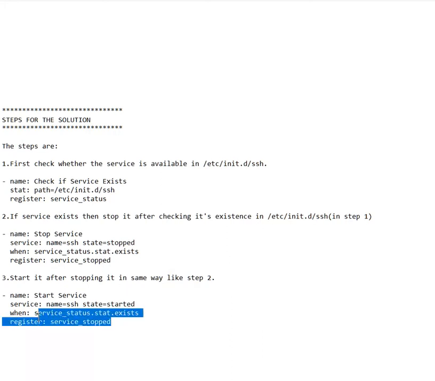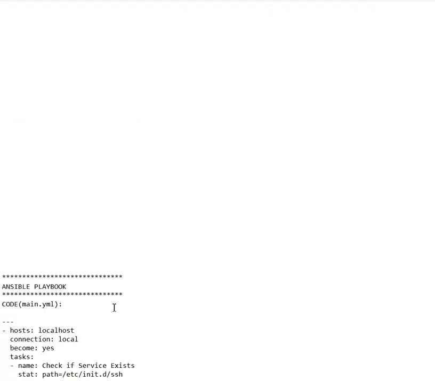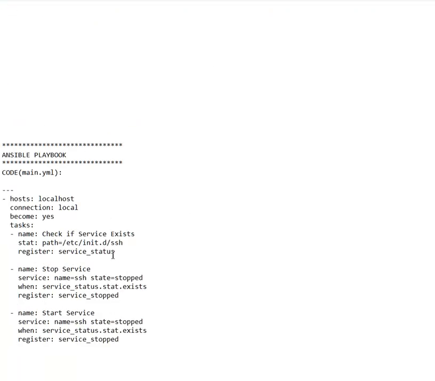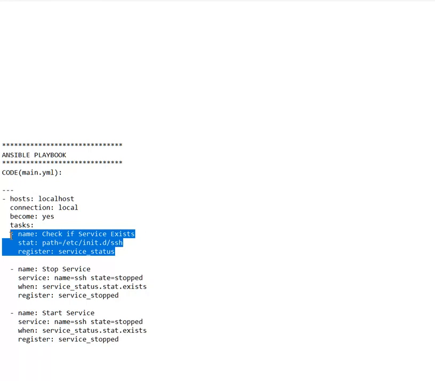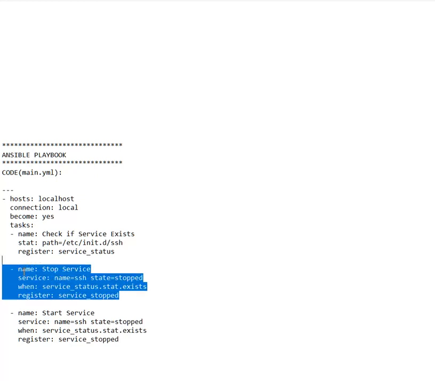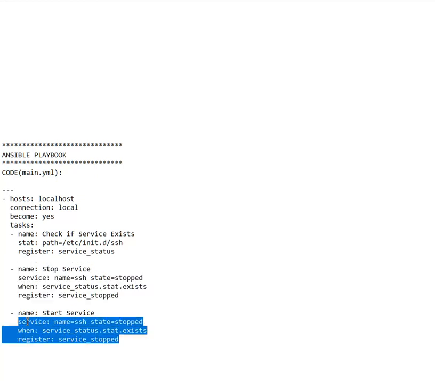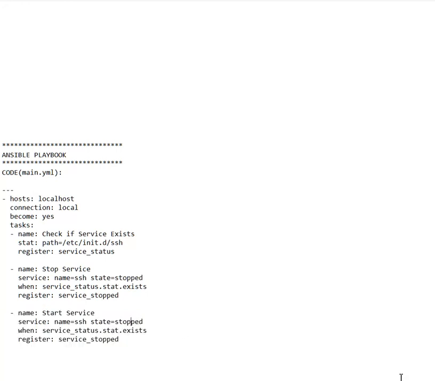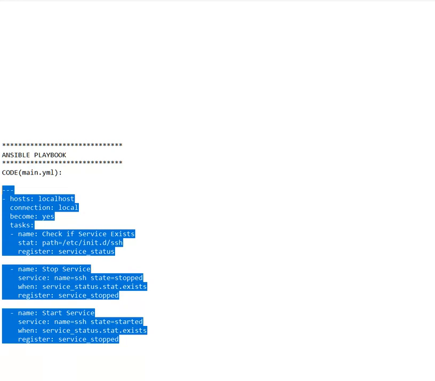Similarly, we can start the service. So the actual solution is this. We have seen this. This is the first step, this is the second step, and this is the third step. Started. Okay, so this is the appropriate solution.